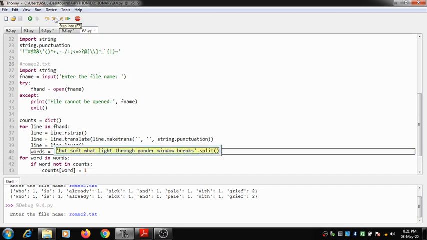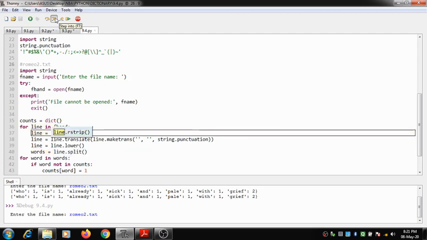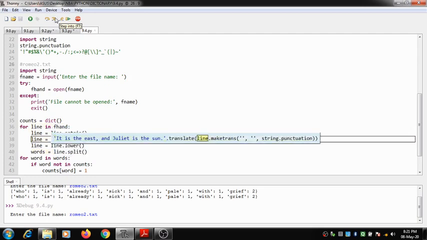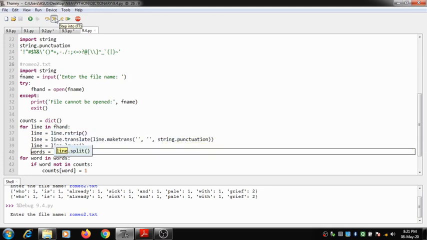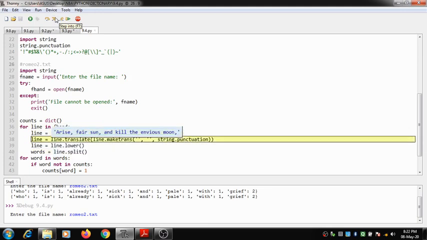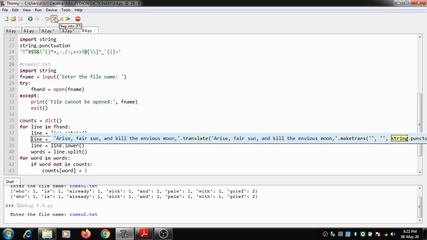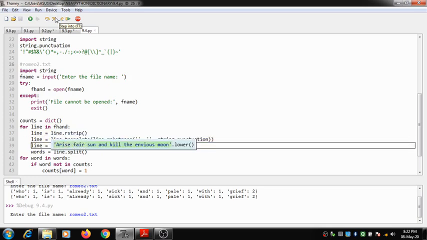Now I split each line into words, and then I convert each and every line which is present inside that particular file. Okay, let me trace it fast.